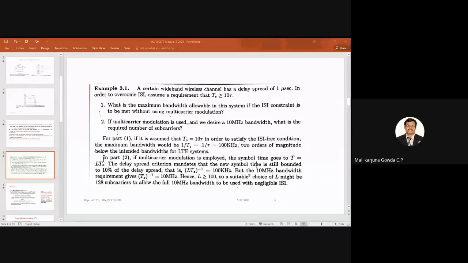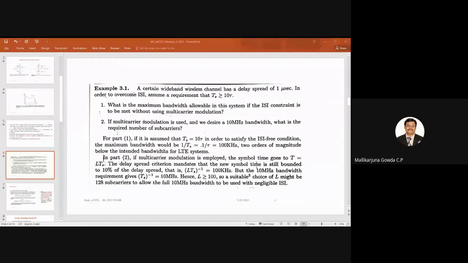But the bandwidth requirement is 10 megahertz. So this 10 megahertz bandwidth requires 1 over Ts equal to 10 megahertz. So what I can say here is 1 by L times Ts is 100 kilohertz, and 1 by Ts is 10 megahertz. So what is the value of L? Well, the value of L, that is the number of subcarriers, will be greater than or equal to 100.